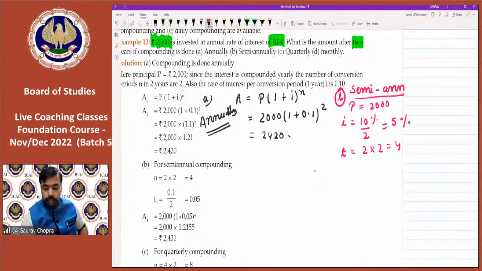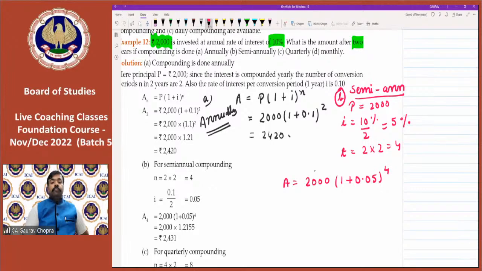Now we can solve. So amount is equal to, in place of principal, we can write 2000, then 1 plus 0.05 because 5% is the rate now, and in place of time we can put 4. And now we can get the result.